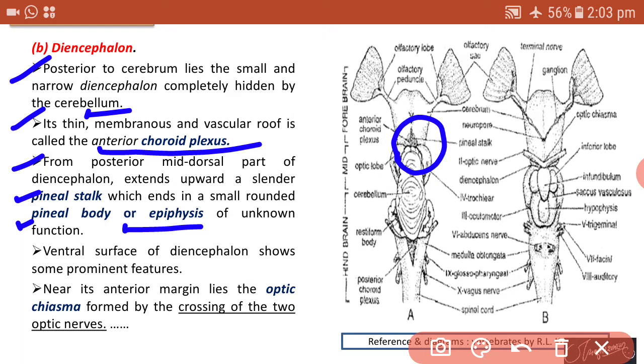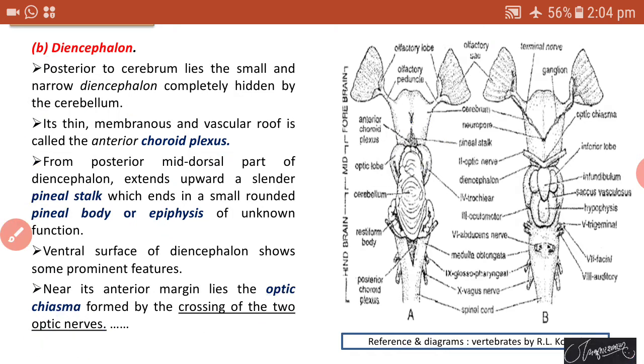Then the ventral surface of the diencephalon shows some prominent structures. Near its anterior margin there is a connection of nerves forming the optic chiasma. This optic chiasma is formed by the crossing of two optic nerves. These are some parts of the diencephalon.